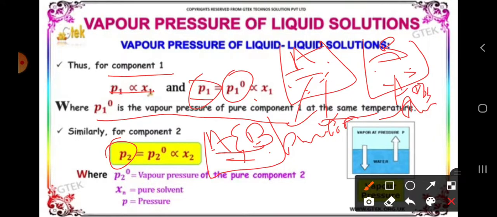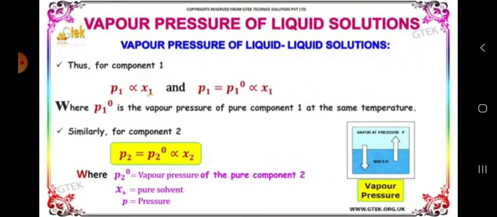Then what is happening here? In the other vessel, we are mixing both A and B. When you mix both A and B, what happens? Some molecules will give A, some molecules will give B. So it is not completely giving A and not completely giving B. By this we can say these two are partial pressures. That is the meaning we are going to discuss here.